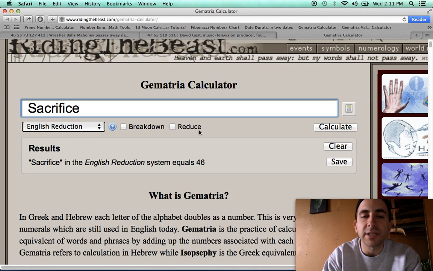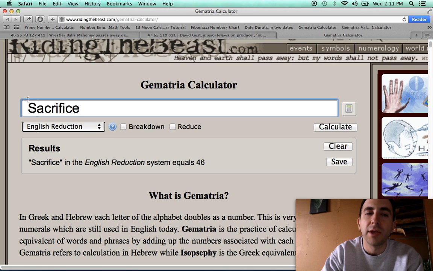This calculator doesn't do the S exception. S is the only letter you have to compress twice to get to a single digit. I talk about this in my How to Gematria video. So S is a special letter. S is worth 10 or 1. In this method on the calculator, S is worth 1. If you want the plus 10 method, which is a very real and related method, you just add 9 more for each S. Instead of 1, you get 10 by adding 9 more. So sacrifice also equals 55.